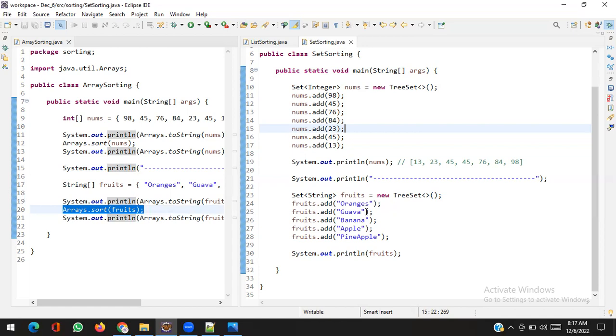But what if we have employee objects and I have to sort them? What if I have many song objects and I want to sort them? Many video objects, many mobile phones, many laptops, students, vehicles, any kind of object, and we want to sort them. How is it possible? Let's try to understand.